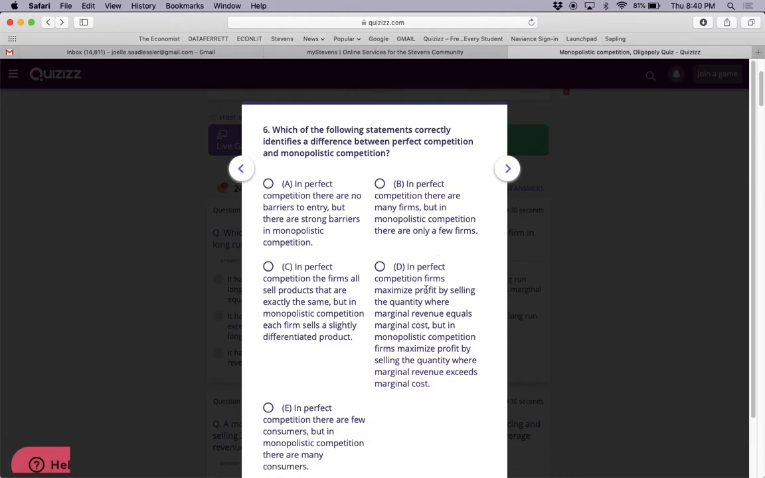In perfect competition, firms maximize profit by selling the quantity where marginal revenue equals marginal cost. But in monopolistic competition, firms maximize profit by selling the quantity where marginal revenue exceeds marginal cost. That is not true. In all of the cases, you choose the profit maximizing quantity when marginal revenue equals marginal cost. So the only one that's correct is C.